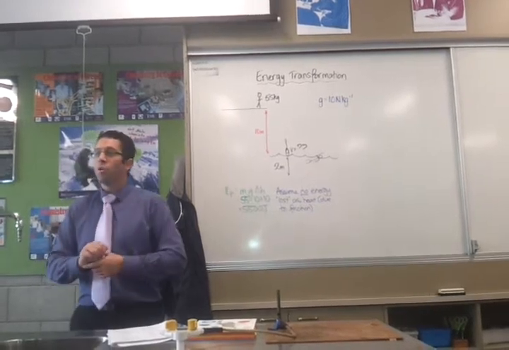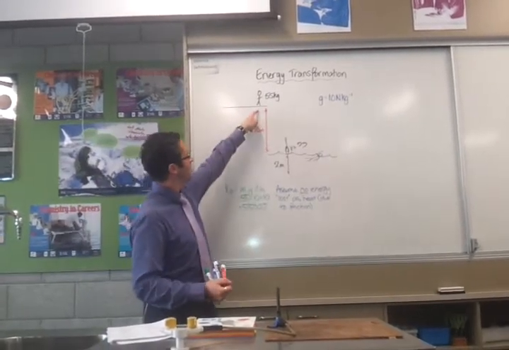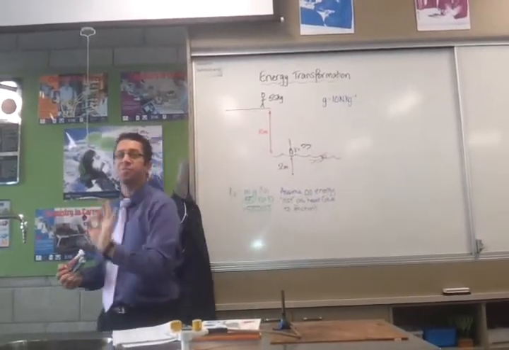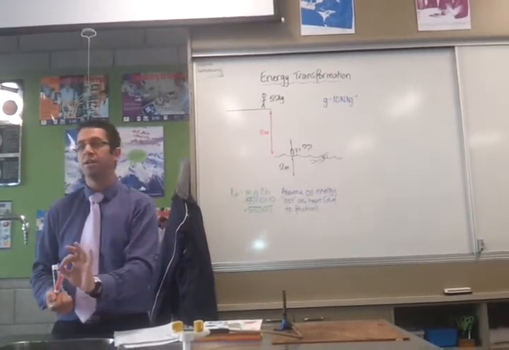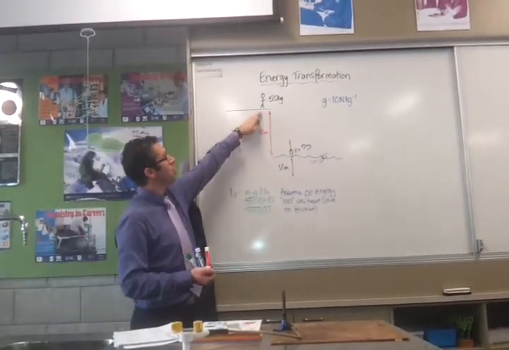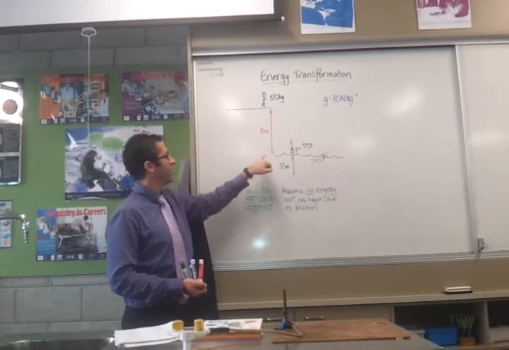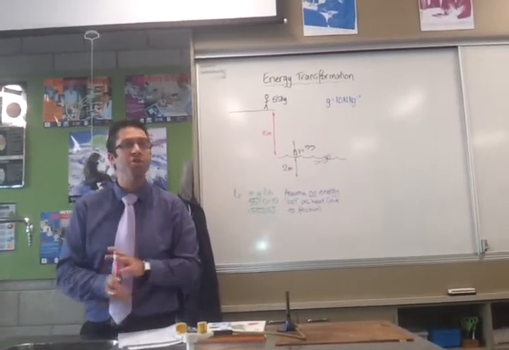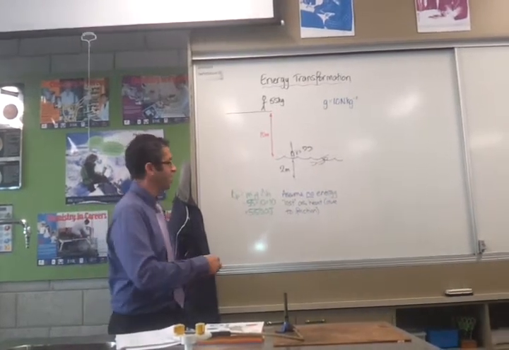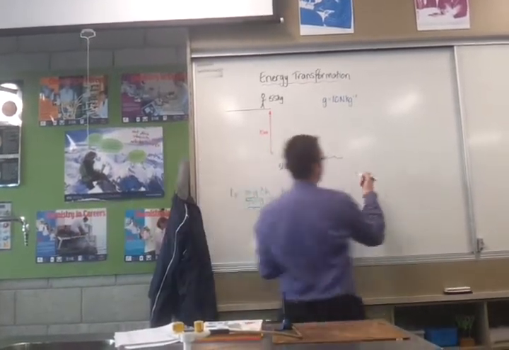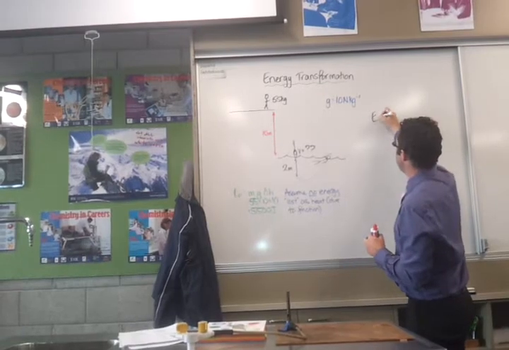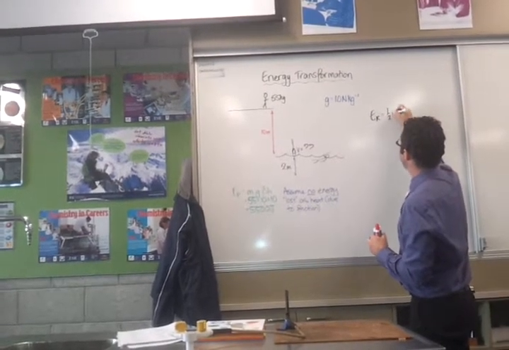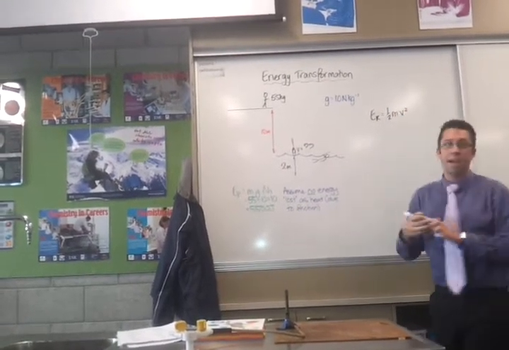That means that all of that energy is going to be turned into another type of energy just before the person hits the water. So they start here with no speed at all, but they're going to get faster and faster. And if you have speed or any type of motion, you have a thing called kinetic energy. And kinetic energy is given by this equation: EK equals half mv squared.